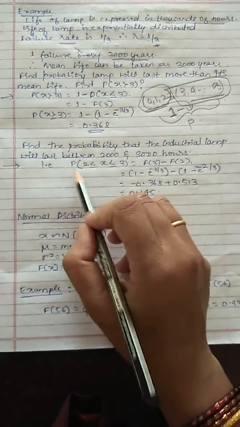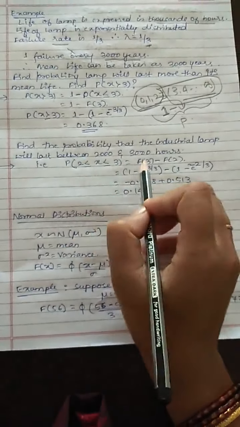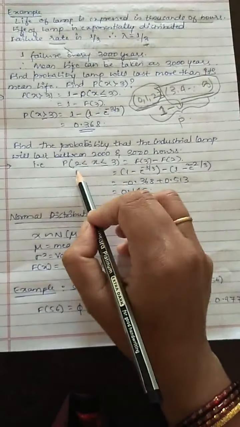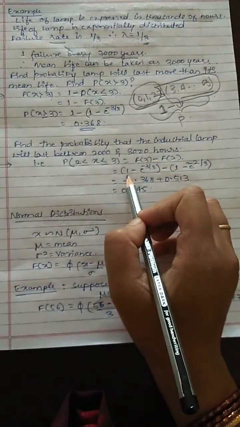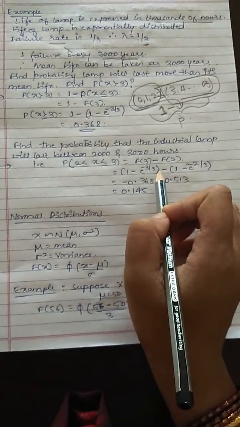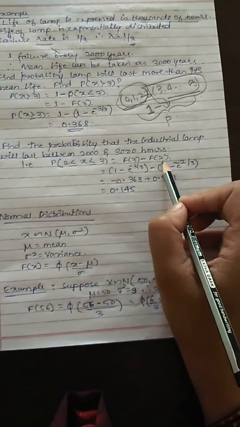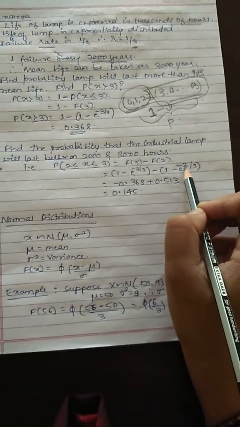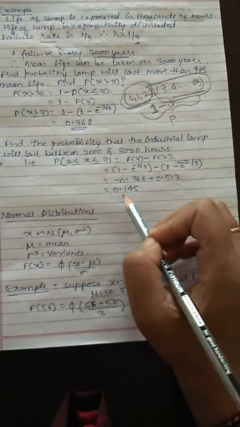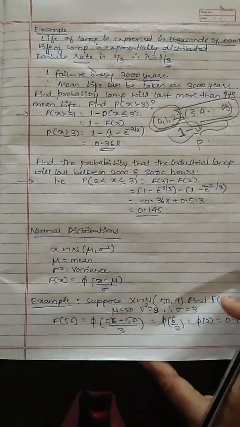When we have such a kind of problem, what we are doing is F of x2 minus F of x1. So F of x2 is F of 3, minus F of x1, which is F of 2. What is F of 3? F of x can be given by 1 minus e raised to minus lambda x. Here x is 3, and for F of 2, x is 2. Minus lambda means minus 1 by 3 into x. If I substitute the values, I am going to get 0.145. So this is how we are going to use the exponential distribution.